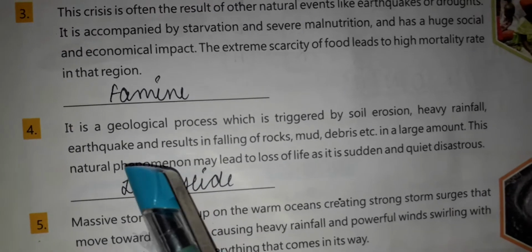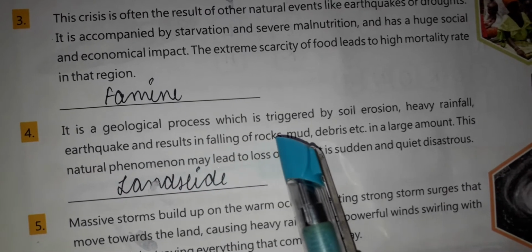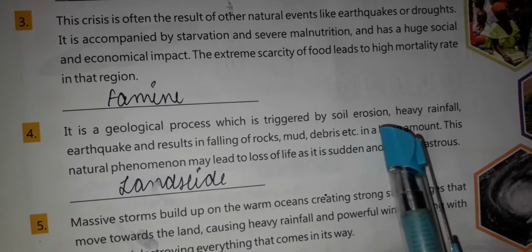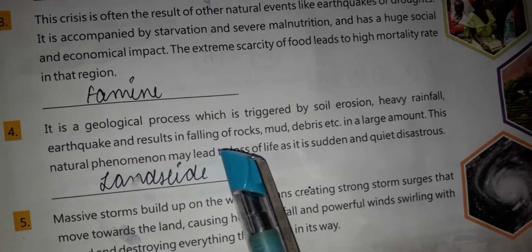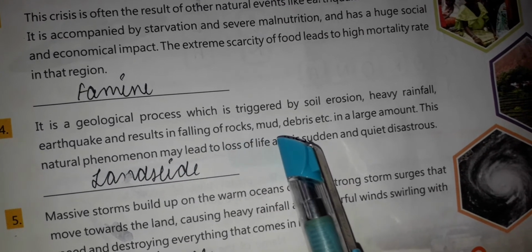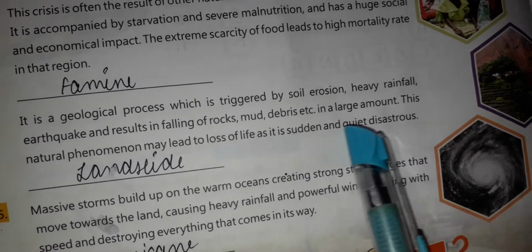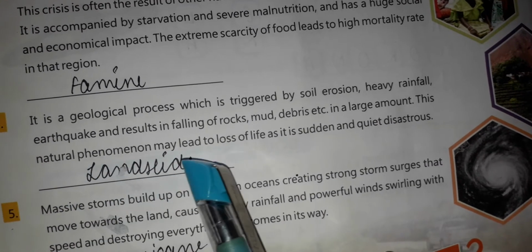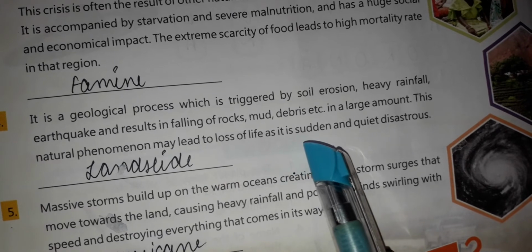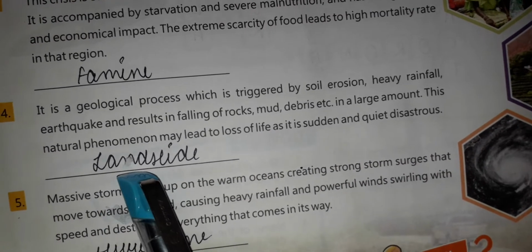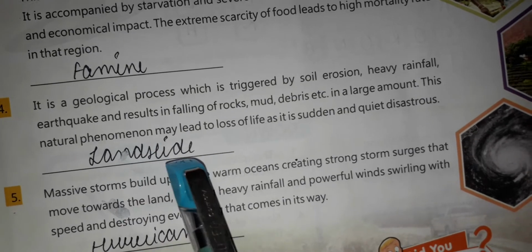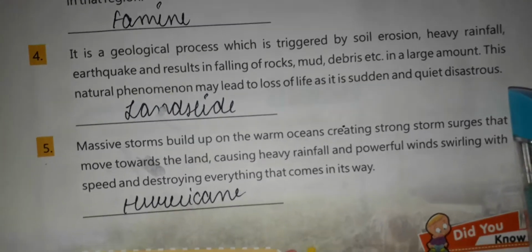Next point is, it is a geological process which is triggered by soil erosion, heavy rainfall, earthquake, and results in falling of rocks, mud, etc. in a large amount. This natural phenomena may lead to loss of life as it is sudden and quite disastrous. And the name of this natural disaster is landslide.